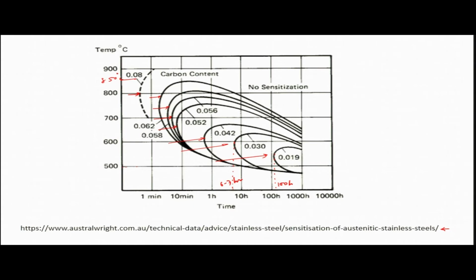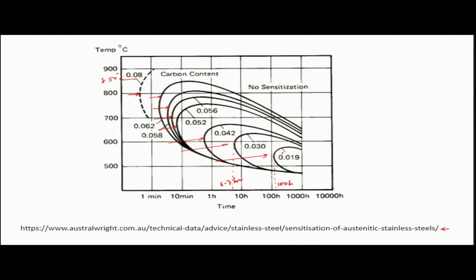Now, the point is, when the carbon content is so low, and if you cool it, even if you cool it very, very slowly, you cannot wait for 100 hours to be spent in that temperature zone, because when you weld, the maximum time you can take is maybe 10 minutes or 20 minutes, because it will cool down completely, so maximum 10 minutes.